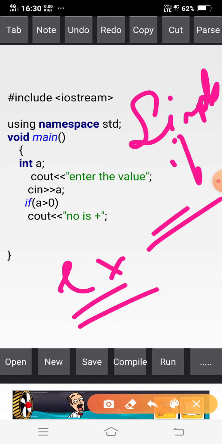Okay, next one is the example of if else statement. So my task is to check which is the greater between the two numbers. I have to check this one.